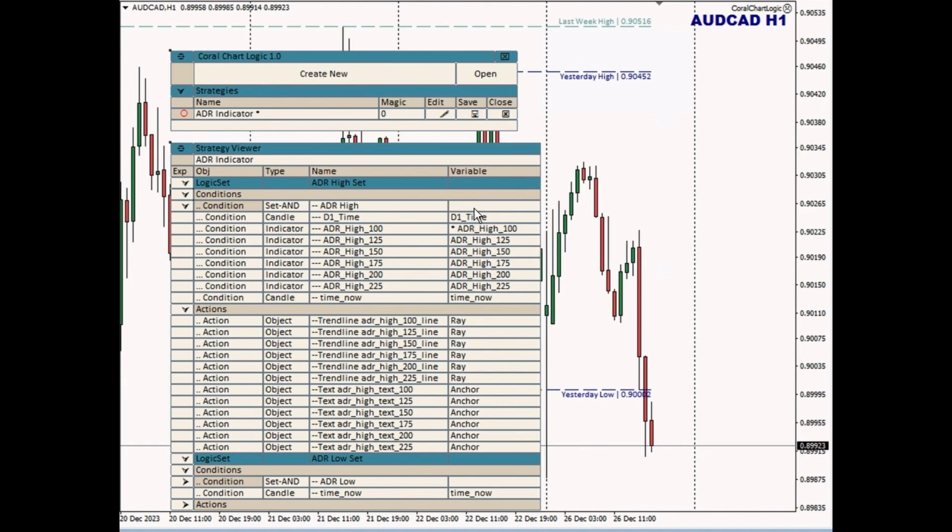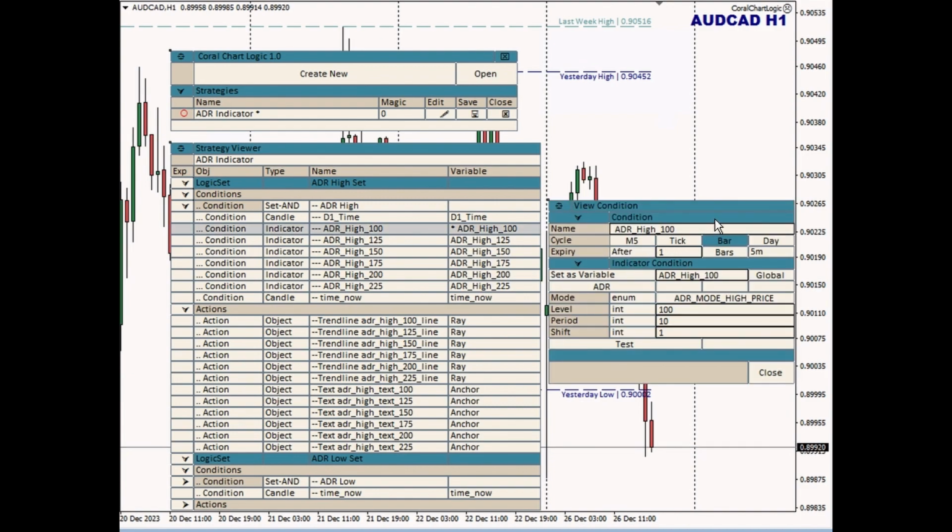All of the other variables in this list are local, which means they only exist within this one logic set. If I click on the name of any of these conditions or actions, then it will open up the configuration dialog for that line. So this line is an indicator, and I can see here it is the ADR indicator, and then here are all of the settings.